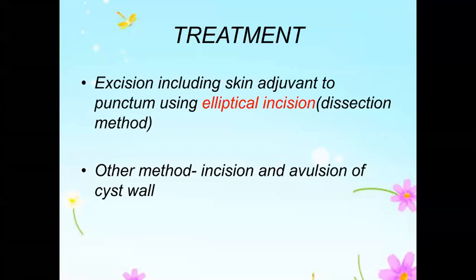Incision and avulsion is used when, sometimes while you are taking it, it bursts out or the cyst wall is fractured, and you carefully peel off the cyst wall from the body. Then it is called incision and avulsion of the cyst wall. Right? Okay.